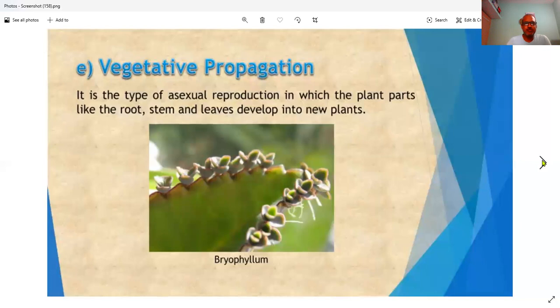Next is vegetative propagation. Here different parts of the plant grow into a new individual. It can be root, stem, or leaves. Here we can see a bryophyllum leaf, and from the tip or corners of the leaf, you can see a new plant growing. Even the roots are growing, and once they grow a little, they detach from the leaf and grow into a new individual plant. So that is bryophyllum, and the vegetative organ is the leaf.